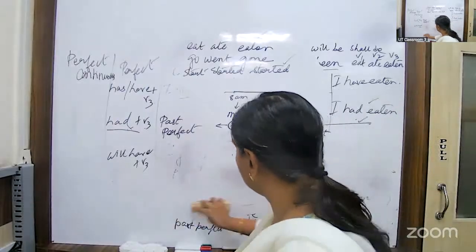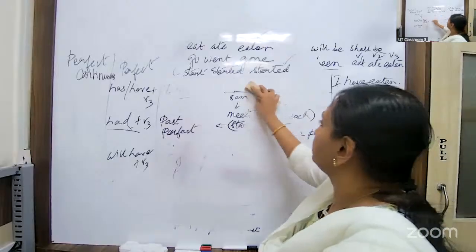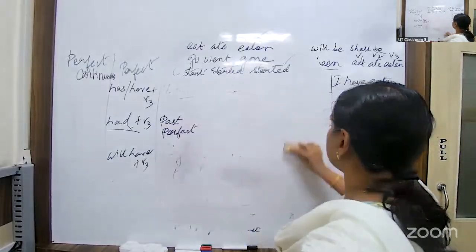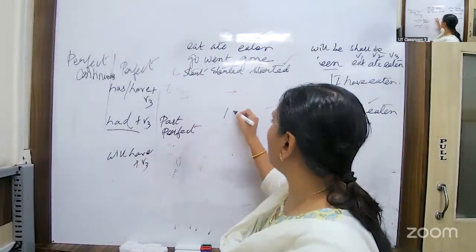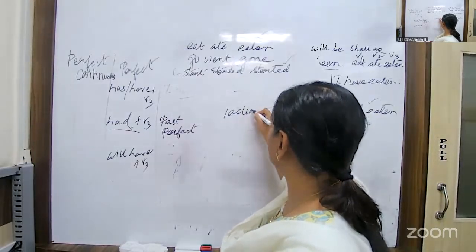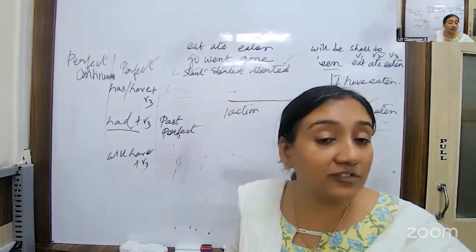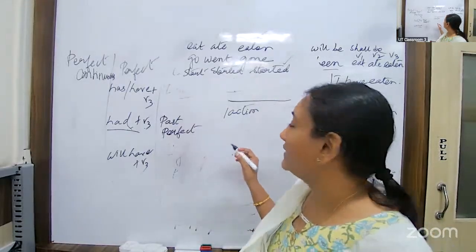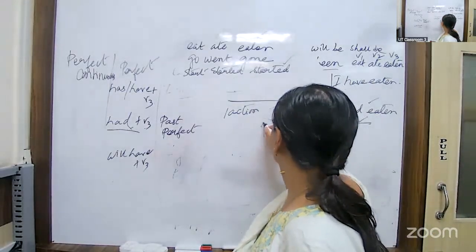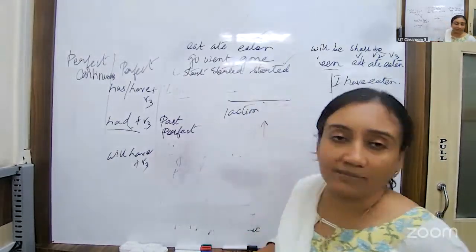Now, here also there are two actions. One action was going on, and during that time, suddenly there was an intervening action which stops this action.